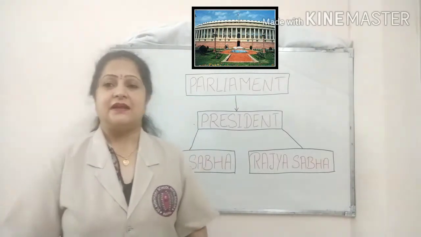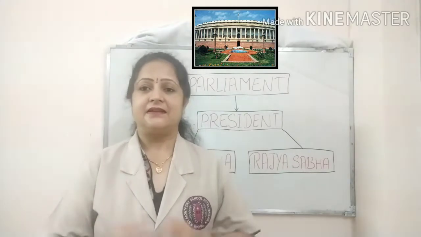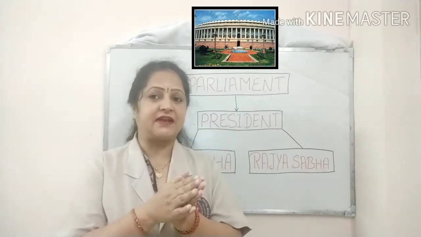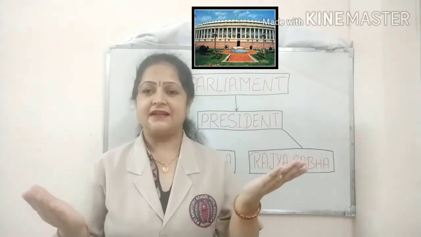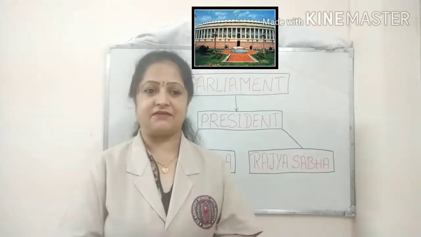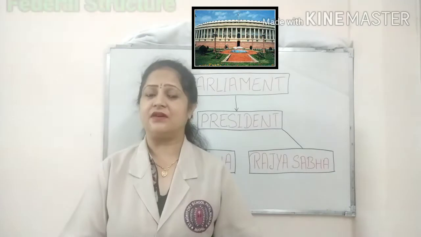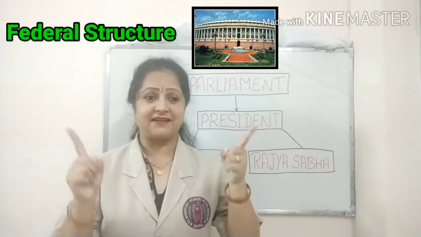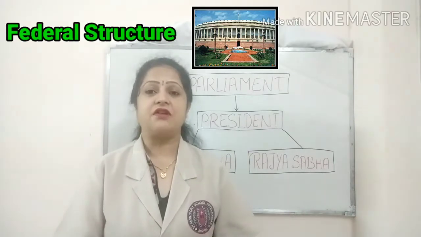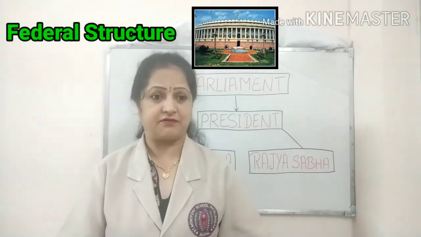So in India the work is divided between the states as well as the central level. This division of work and power between state and center is called the federal structure of government.